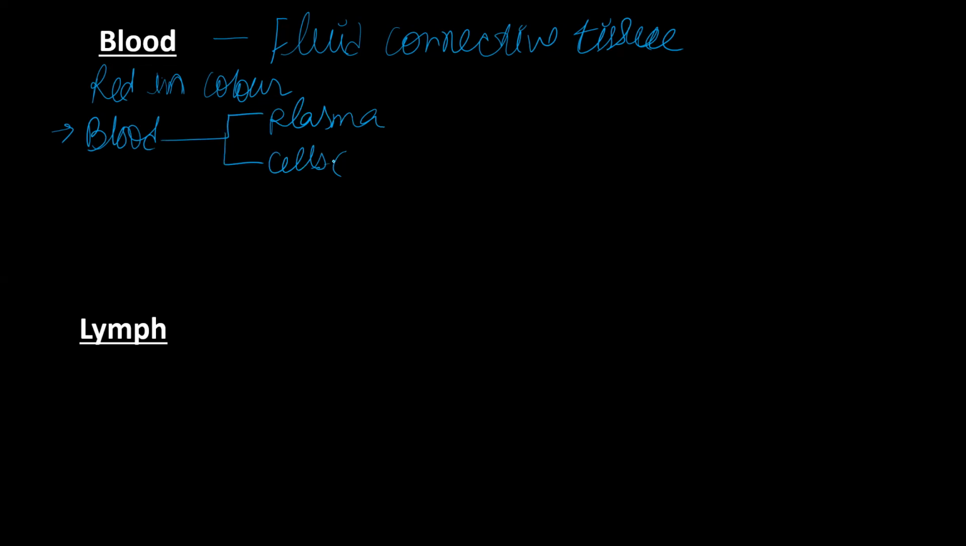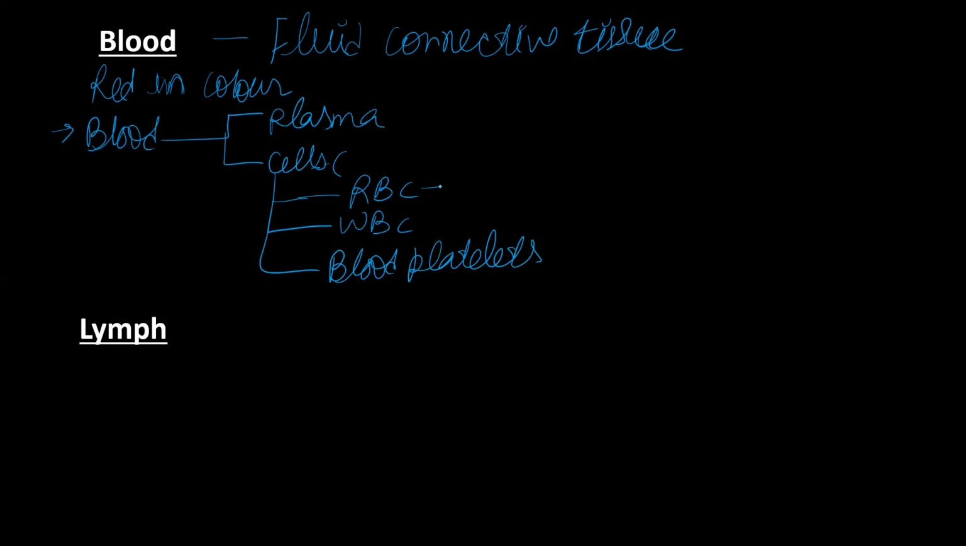What are the different cells? The three types of cells are RBC, WBC, and blood platelets. What is the other name for these? RBC is known as erythrocytes. WBC is also known as leukocytes. And blood platelets are known as thrombocytes.